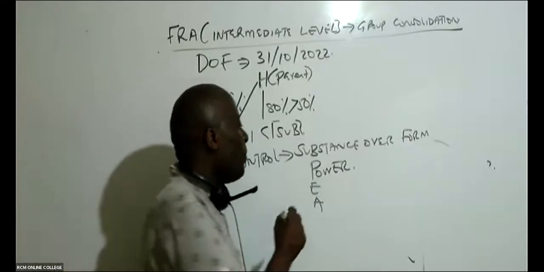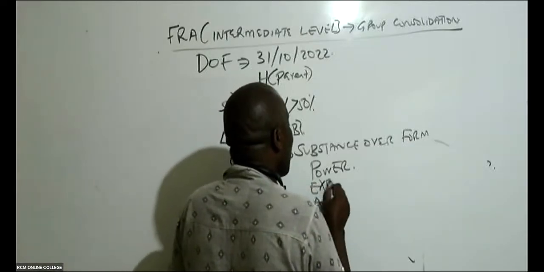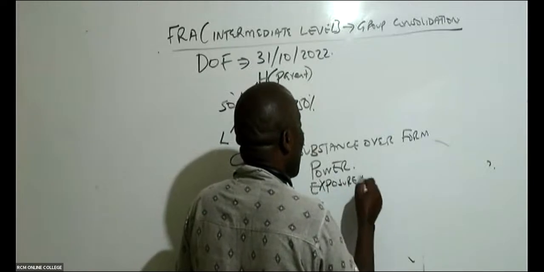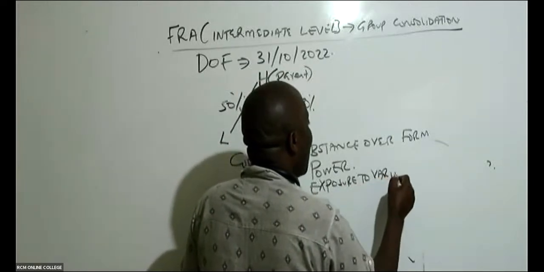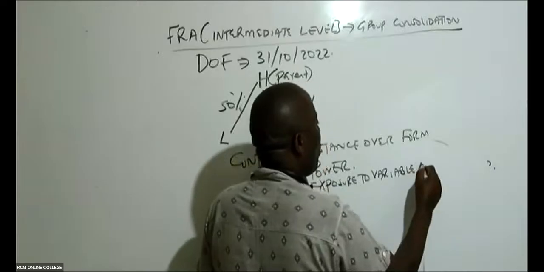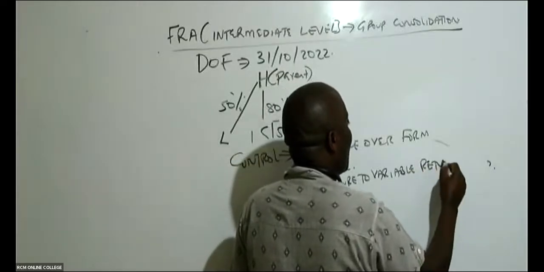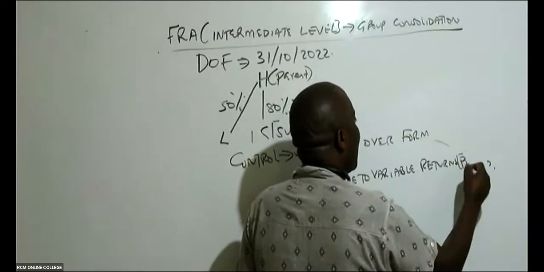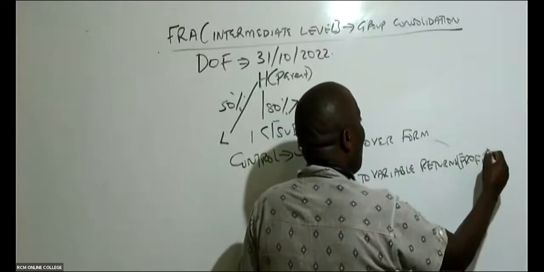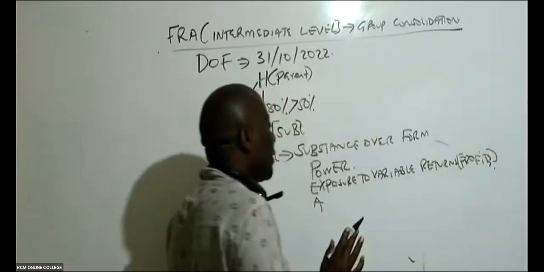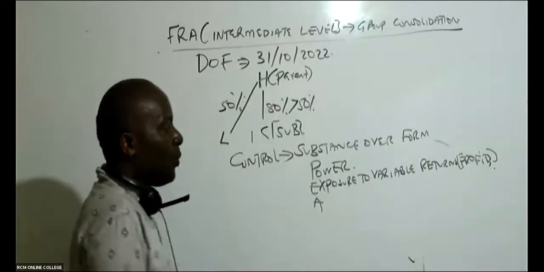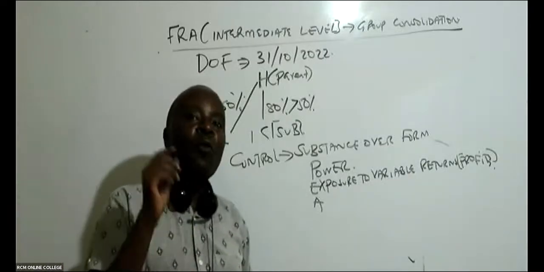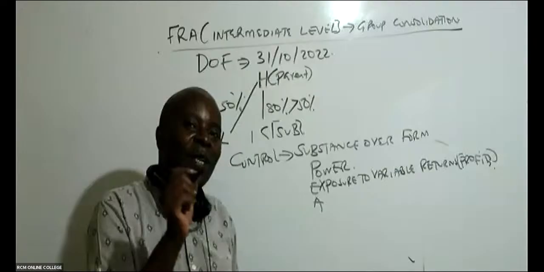All right. So we must be exposed. Exposure to variable returns. Basically, this is our profits of the company. You must be having some exposure to variable returns, meaning that you must be having some shareholding.